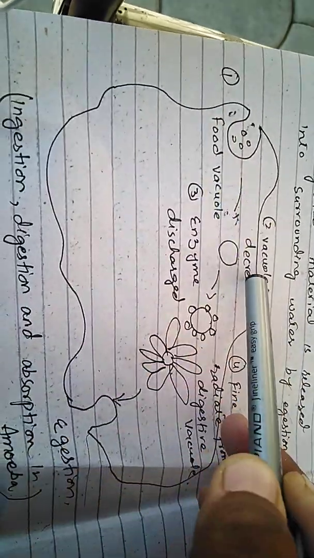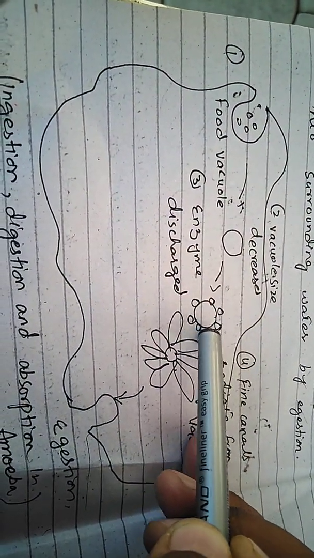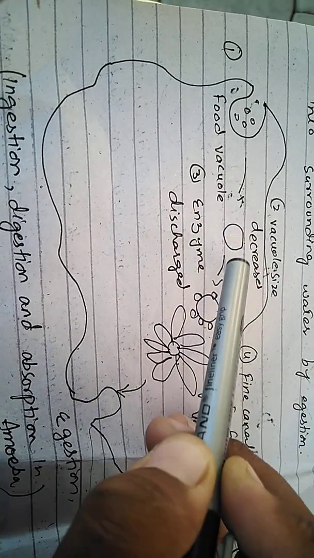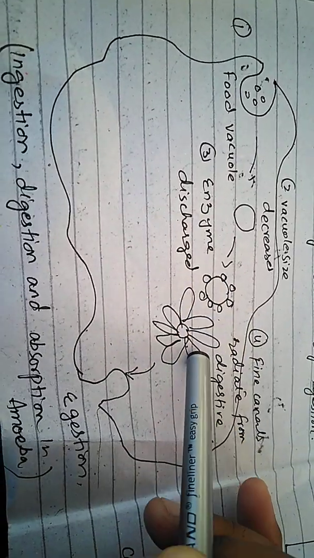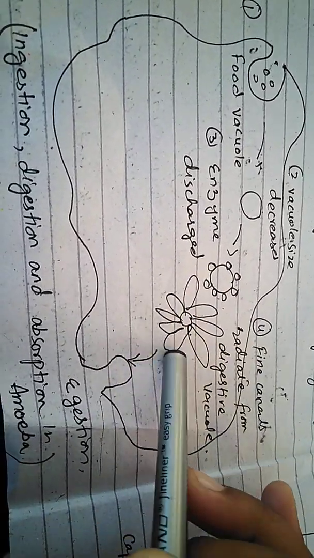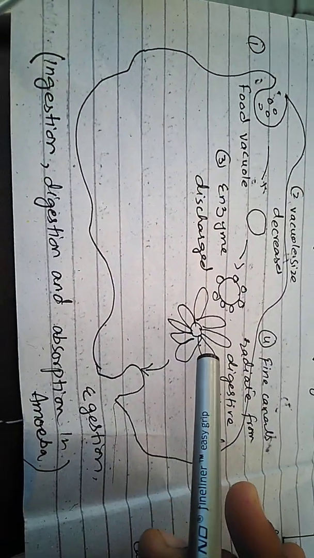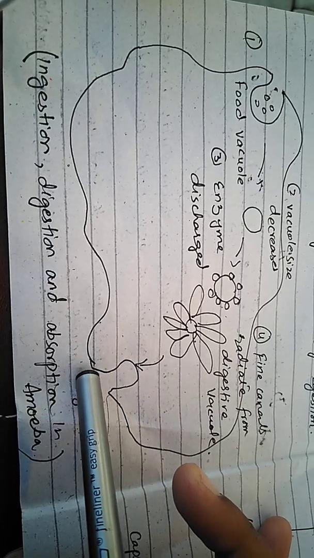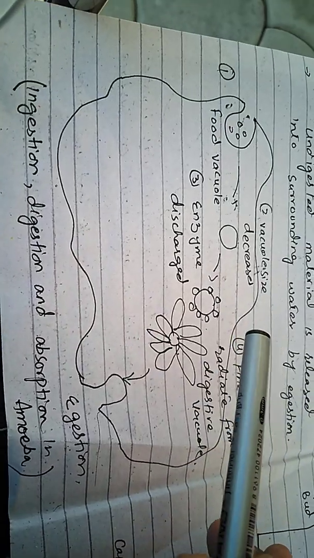This is the diagram of the amoeba. Food particles enter into the amoeba, then the food vacuole is formed. First this vacuole decreases in size, and then the enzymes, these smaller extensions, combine with the food particle and food digestion occurs. Then fine canals radiate from the food particle and distribute food throughout the cytoplasm, and then the waste material is ejected from the amoeba through any surface of the body. This is the ingestion, digestion and absorption of food in the amoeba.